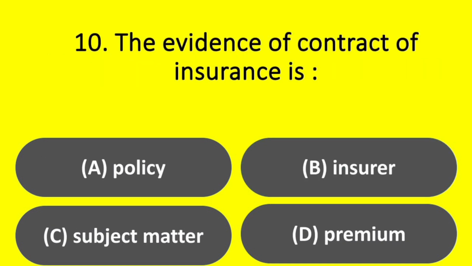The evidence of a contract of insurance is: option A, policy; option B, insurer; option C, subject matter; option D, premium. Answer: option A, policy.